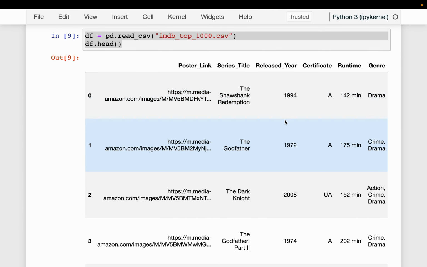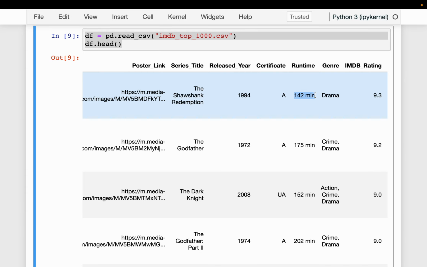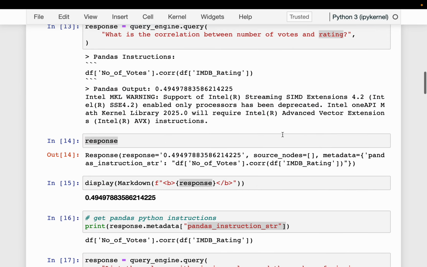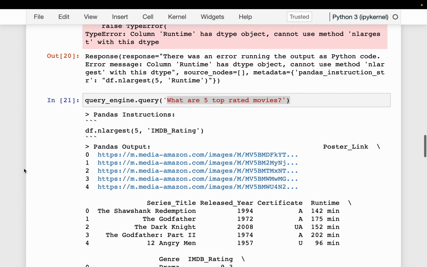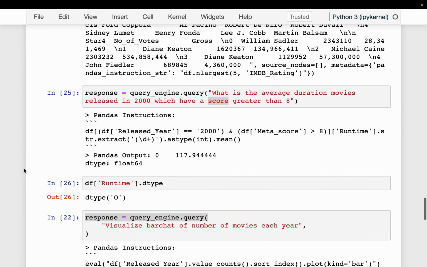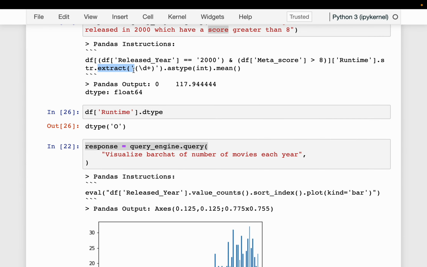But this time it is able to extract the float value from runtime. As you can see from here, runtime has this minutes, right? 142 minutes, 175 minutes, etc. But it is able to extract the integer part of it, see, and converted that to int, and then computed the mean value.